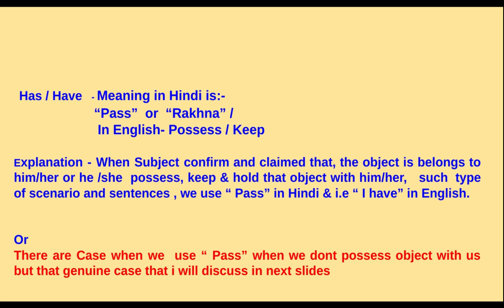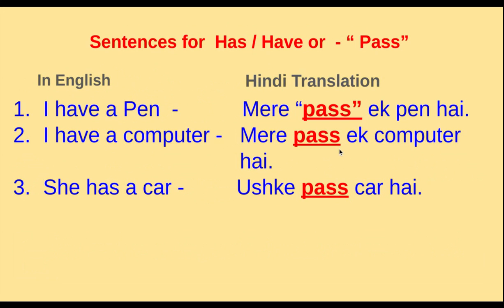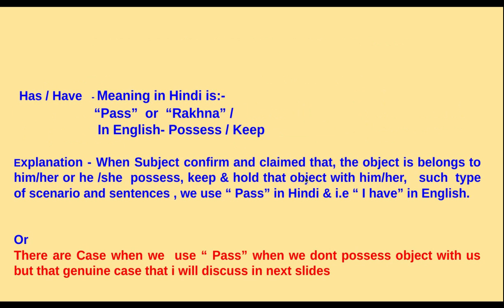When the subject claims that he or she is the owner of that object, or that the object is kept with or possessed by them, that time we use "pass" for has and have in Hindi. That is the meaning I have explained here.